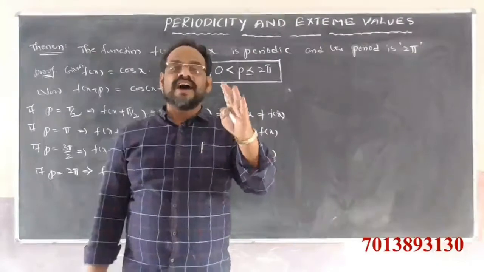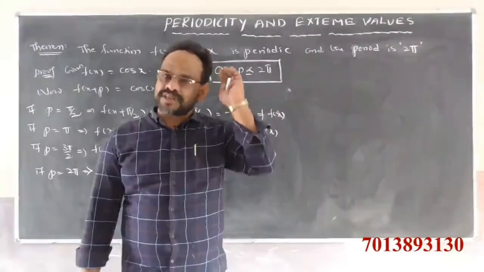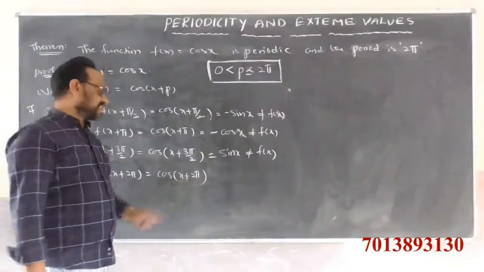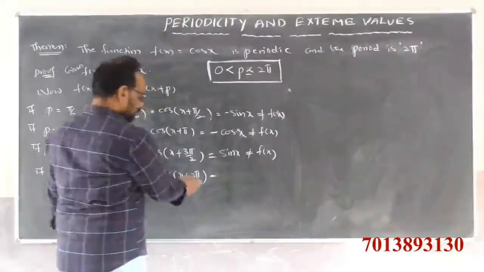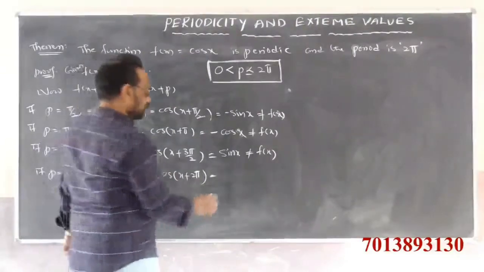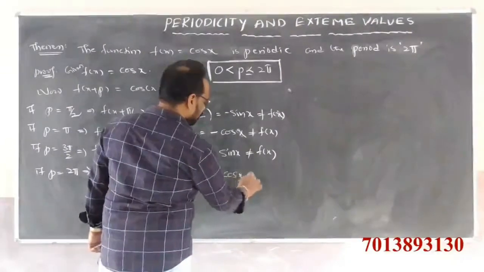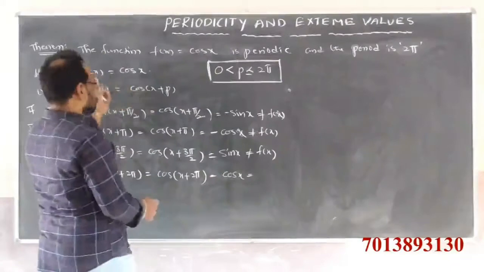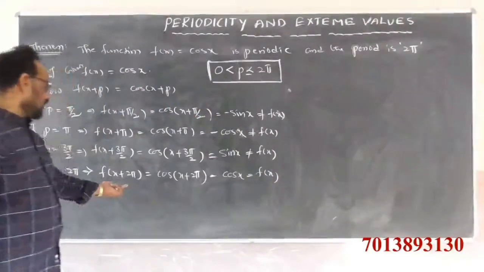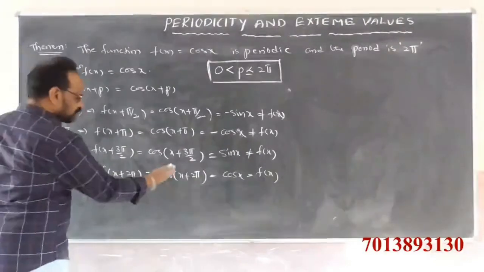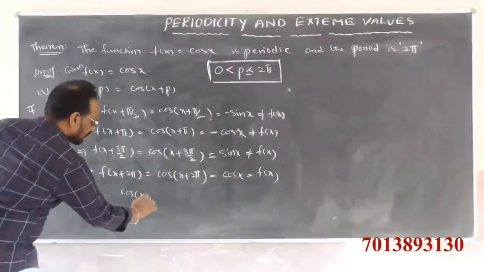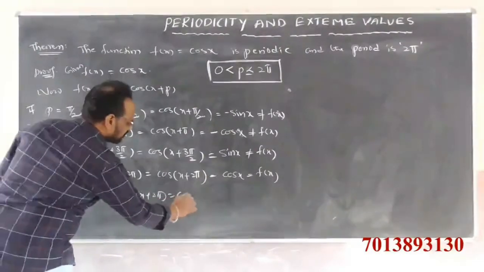In the first quadrant, all the trigonometric ratios are positive. So for cos of x plus 2 pi, that is 360 degrees, the cos ratio does not change. We get cos x only, which is f of x. That means it satisfies the condition f of x plus 2 pi is equal to f of x, that is, cos of x plus 2 pi is equal to cos x.